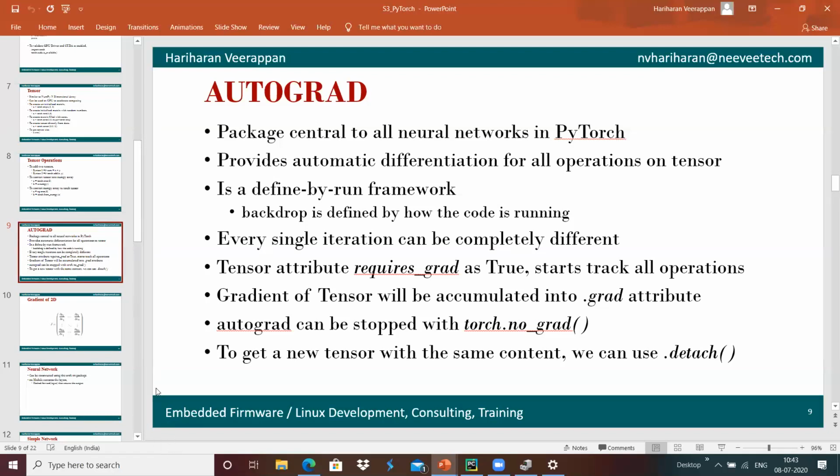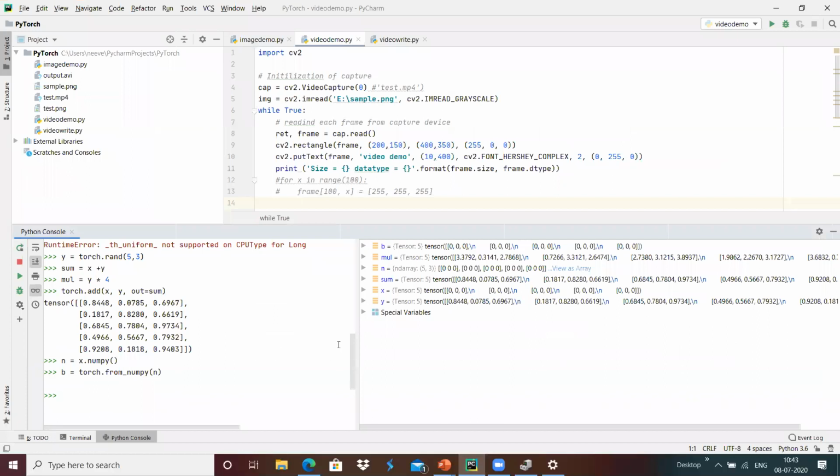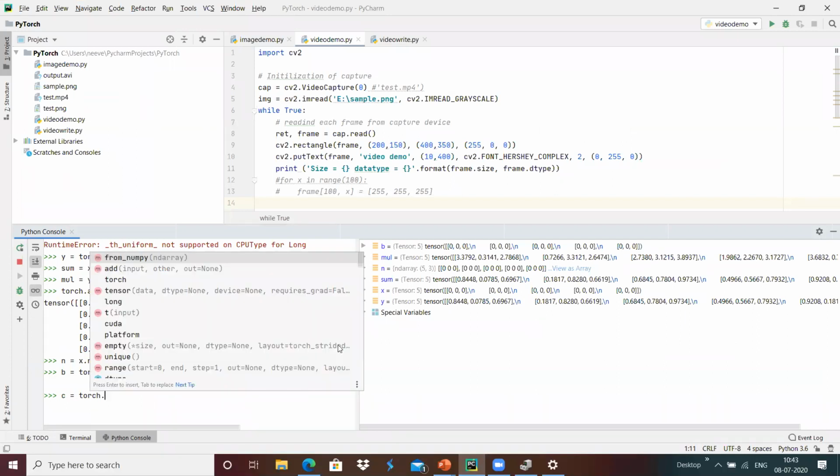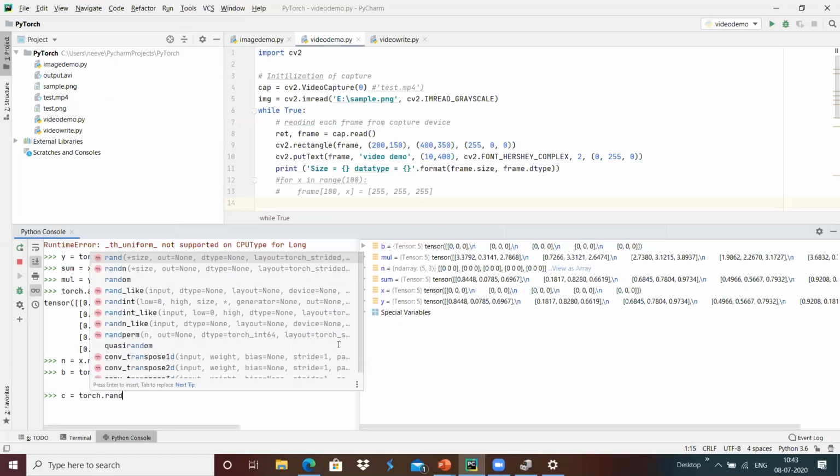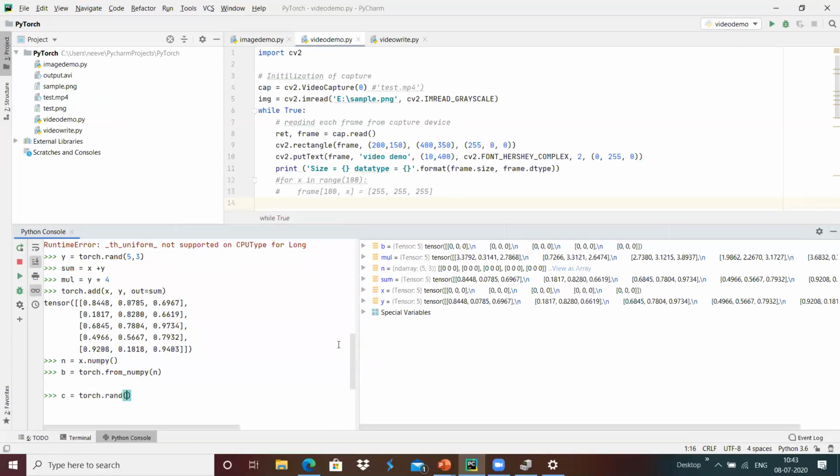For example, if I want to make the tensor start automated differentiation in parallel, then I have to create a tensor like this. Maybe I'm going to create the tensor, for example, C is torch dot rand, maybe a random tensor of 5,3 over here, and then requires